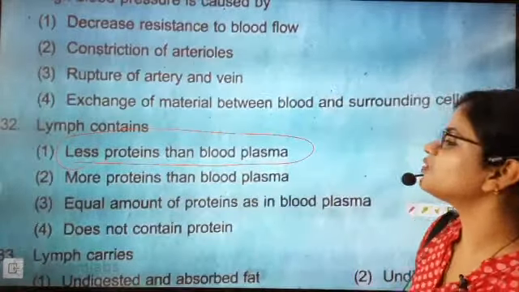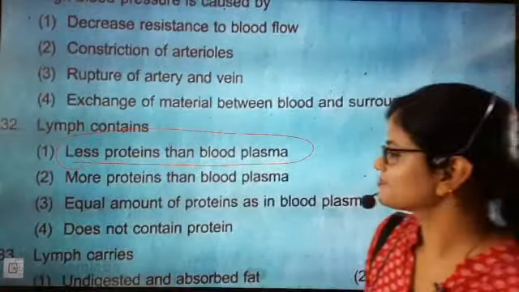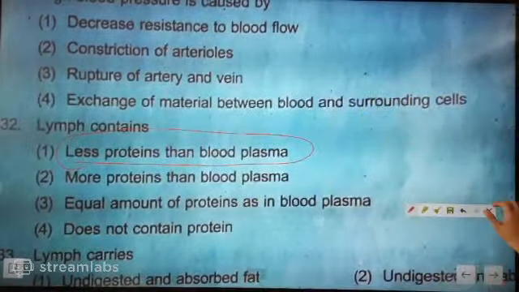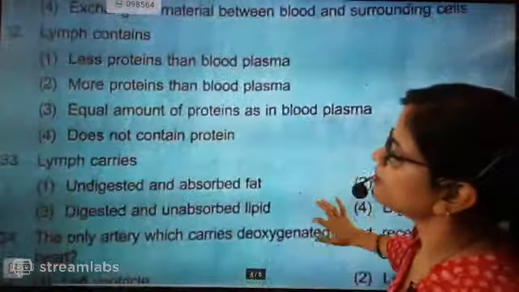Yes, beta. Less protein than blood plasma. It is containing less protein than blood plasma.